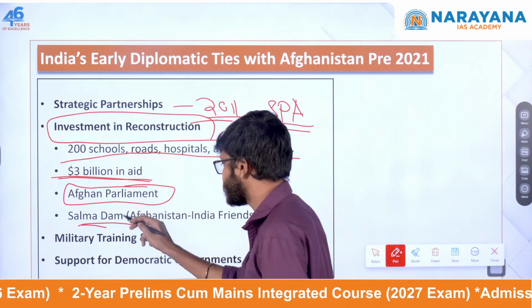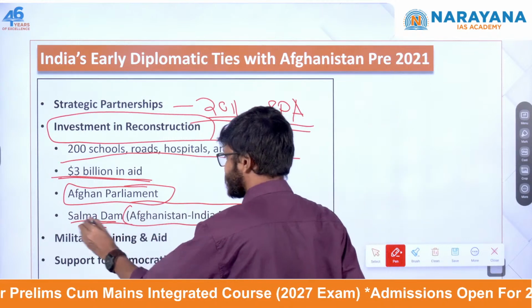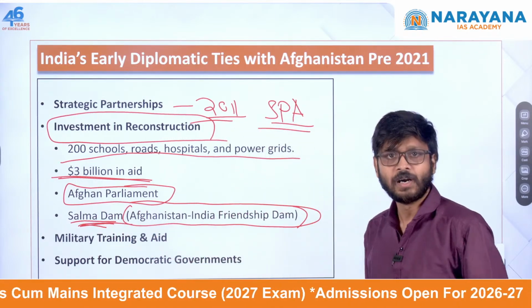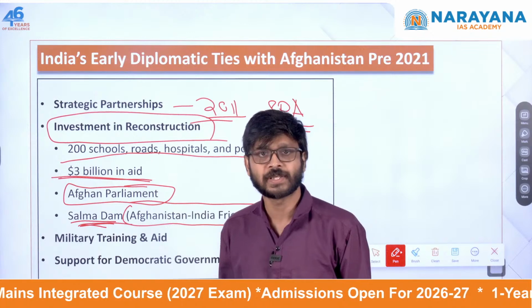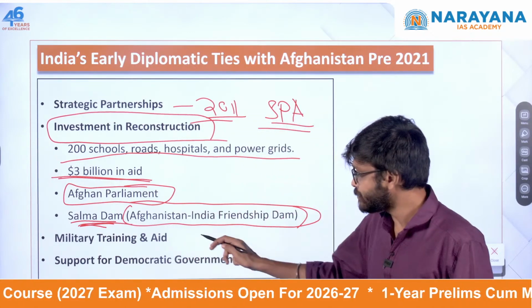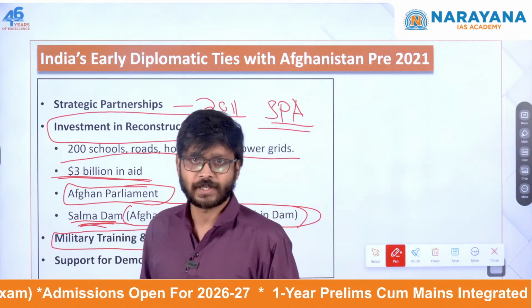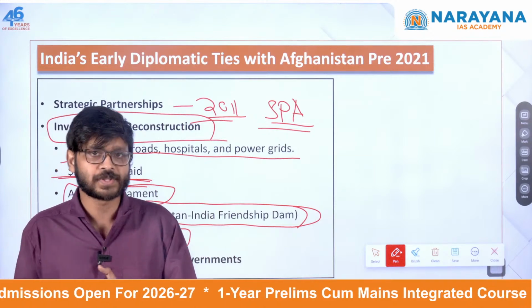We even call it the Afghanistan India Friendship Dam. So this is a very major project between India and Afghanistan. Another one is the military training and aid which India has given to Afghanistan. India did not send troops during all those things.